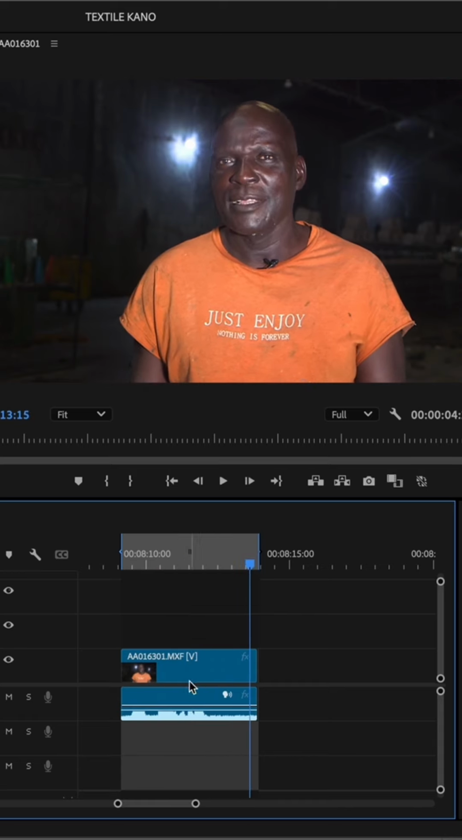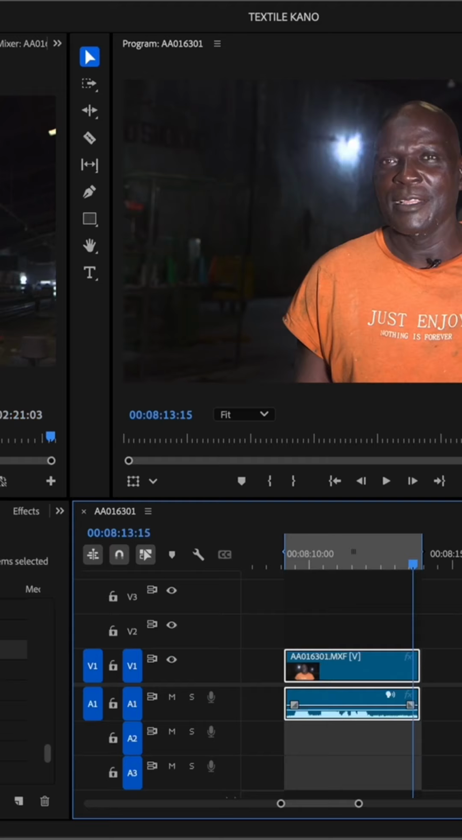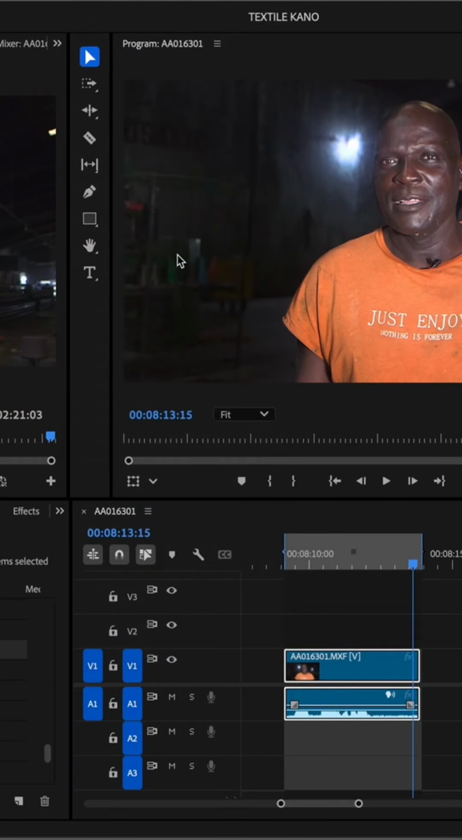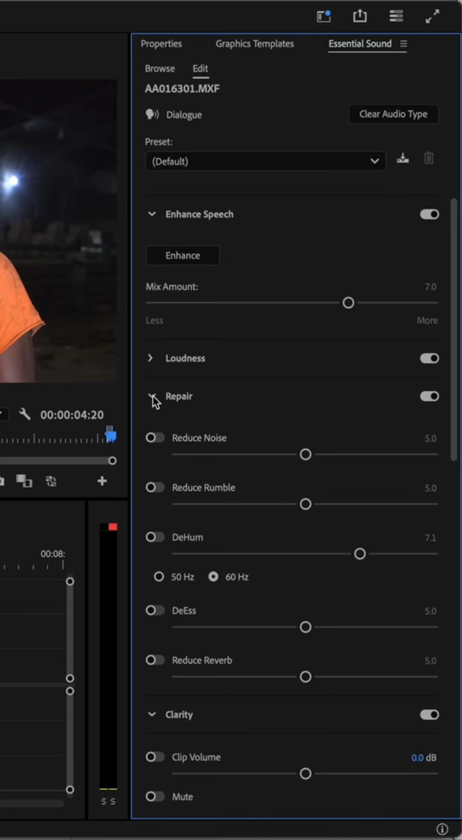To reduce the engine noise in the background, highlight your clip. Go to Window and make sure Essential Sound is active. Under the dialog icon in the Essential Sound panel, go to Repair. Toggle on Reduce Noise and move it to around 7.5.